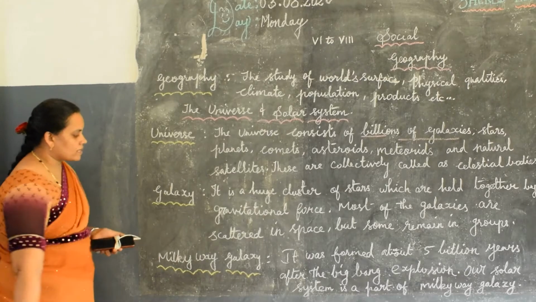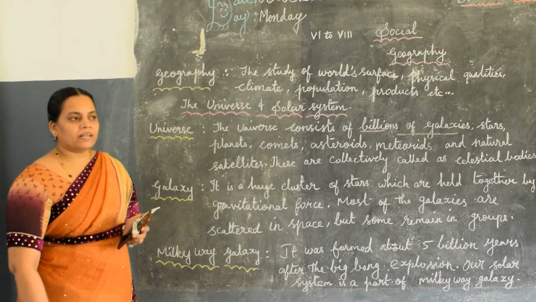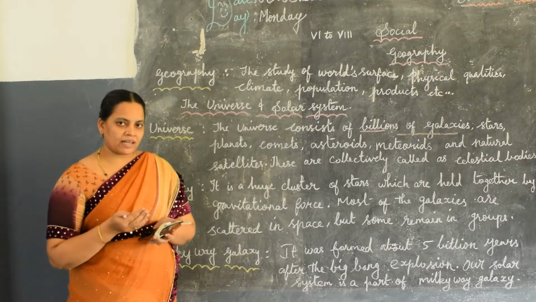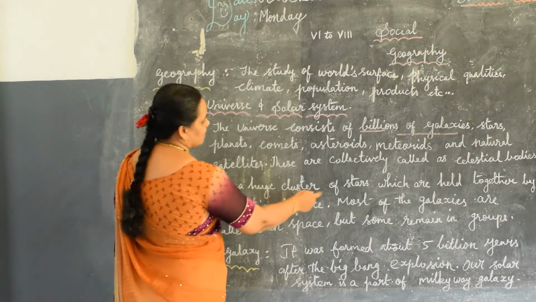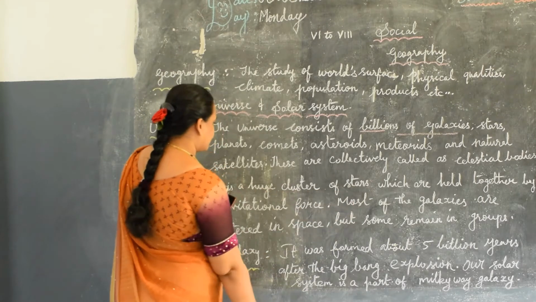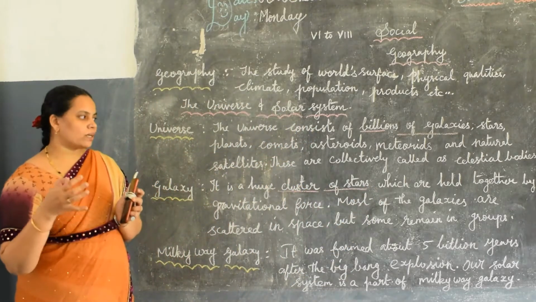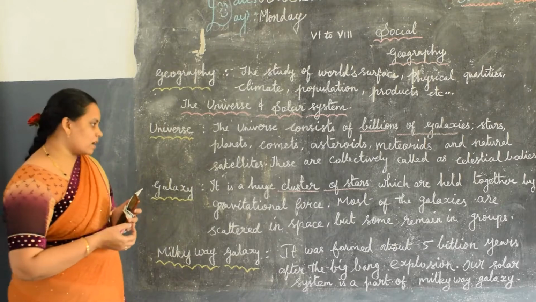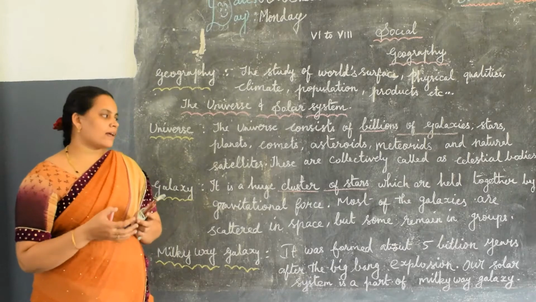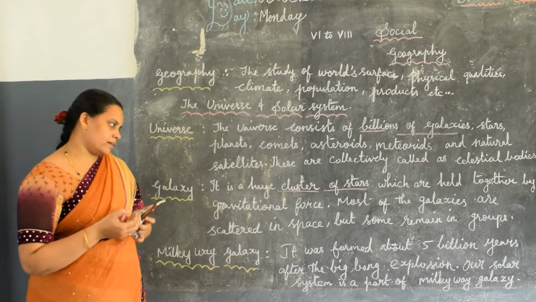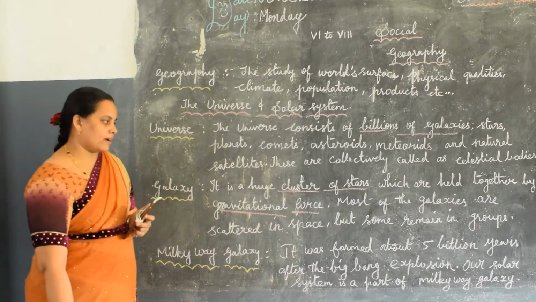Here the next one is the galaxy. Galaxy, what is galaxy? Which means விண்மீன் திரள் கூட்டம், நிறைய நட்சத்திரங்கள் சேர்ந்து ஒரு கூட்டமா இருக்குது இல்லையா? So that is called a galaxy. Here the definition is, it is a huge cluster of stars which are held together. Cluster of stars. So கூட்டமா நட்சத்திரங்கள் எல்லாமே வந்து கூட்டமா ஒரு இடத்துல இருக்கு இல்லையா? So that is called a galaxy which are held together by gravitational force.